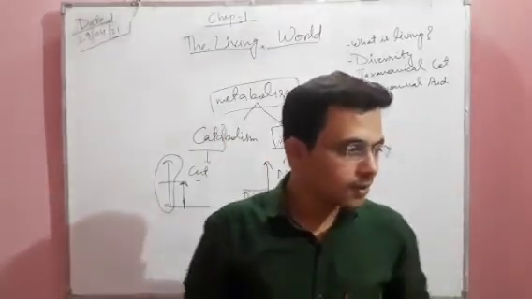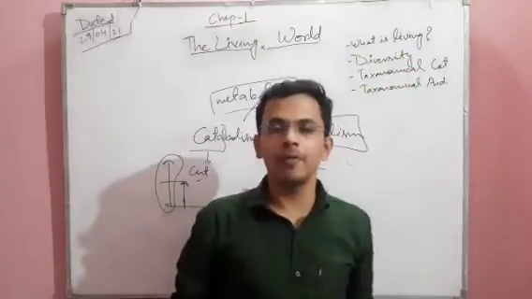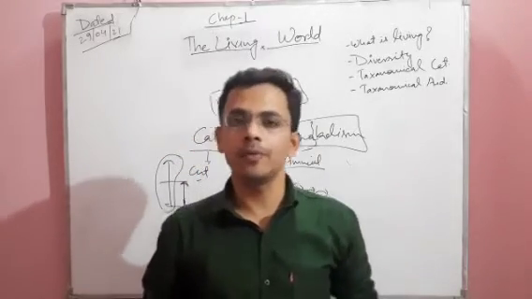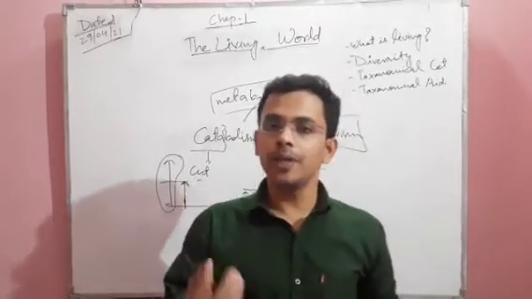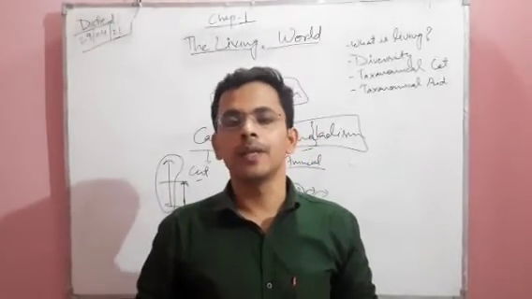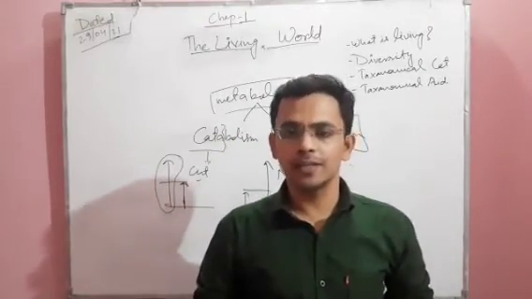So what is living? Now you can define it. Living things can grow, metabolize, reproduce and breathe, respire. That is called a living organism. And what is a non-living organism? There are some exceptions here.